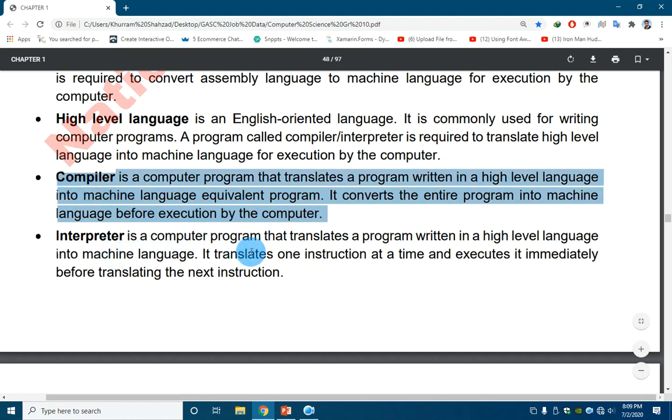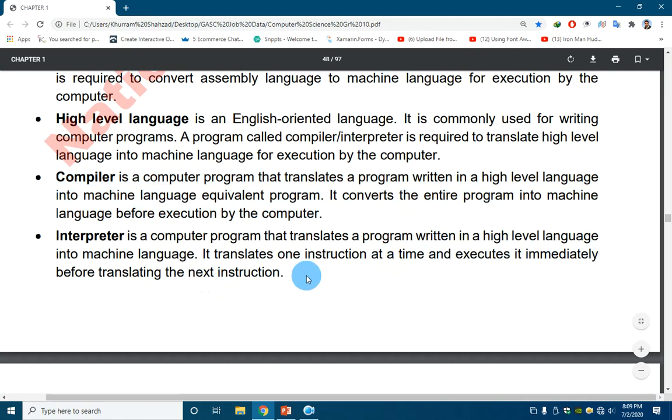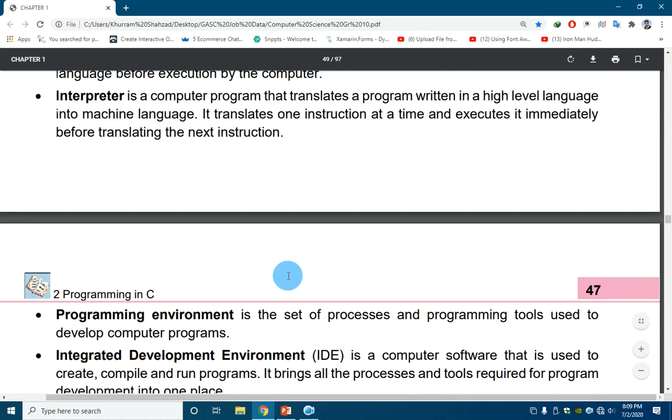Interpreter is also software that translates a program written in the high level language into machine level language, but it translates one by one, or line by line, and immediately after translating one instruction it goes to the next instruction.